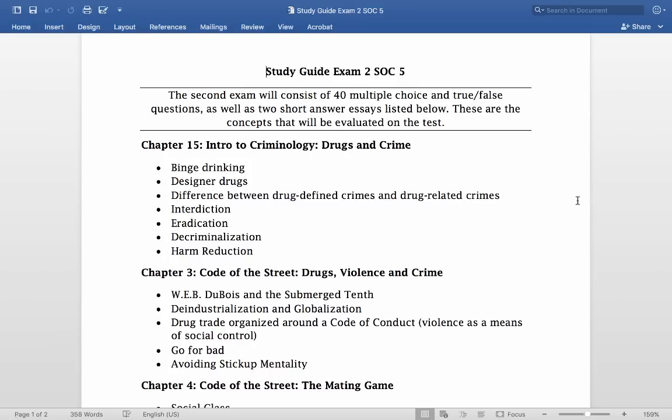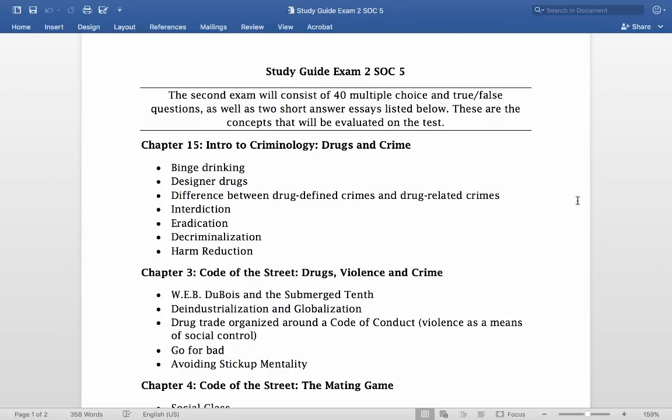When it comes to decriminalization, again, definition from your book. I'm not trying to be difficult here if you just read your actual book. So that is the policy related to labeling theory, which argues that there should be less harsh punishments for minor offenses such as possession of small amounts of marijuana.